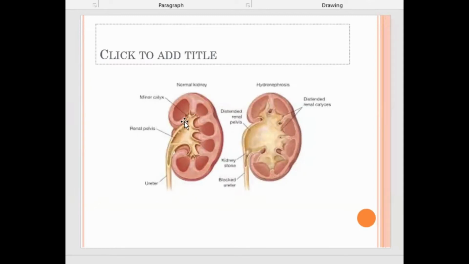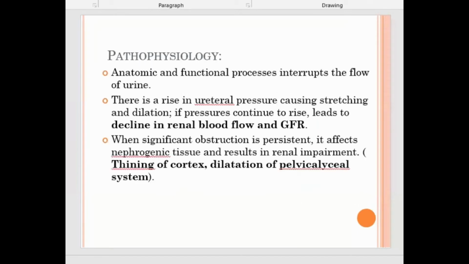See the angle of the calyces in the first picture, which is sharp, and here it is blunted. All right, so the renal calyces become distended, the entire kidney configuration changes, and there is atrophy of the calyces. Compare the calyces in the first and second picture. Okay, the shape and the texture change.